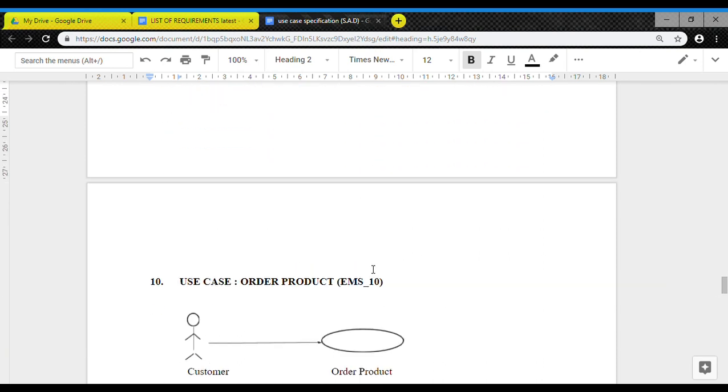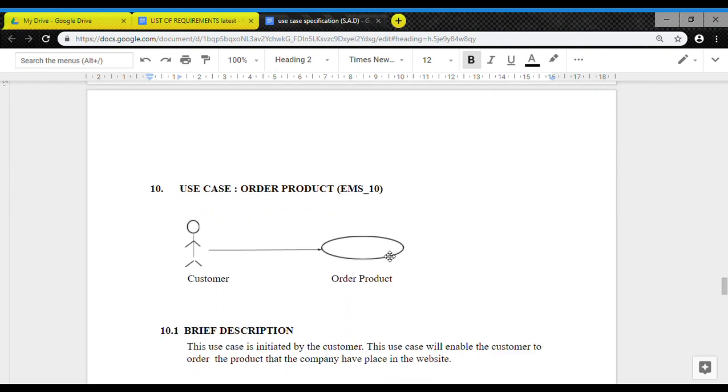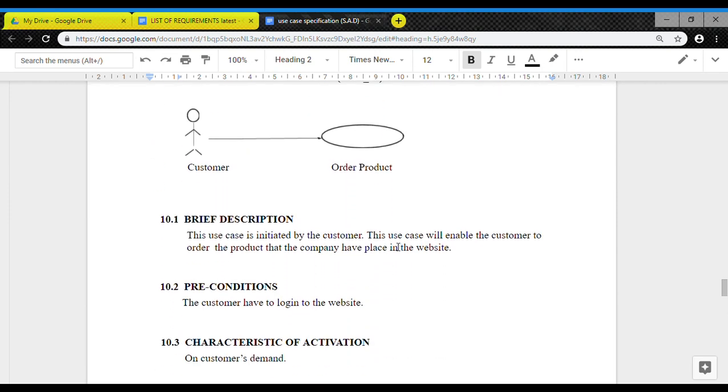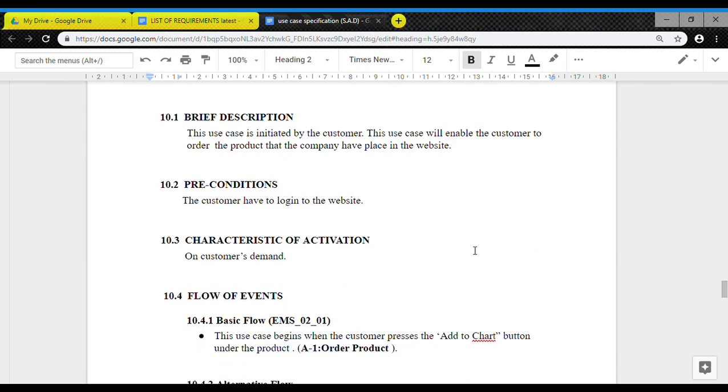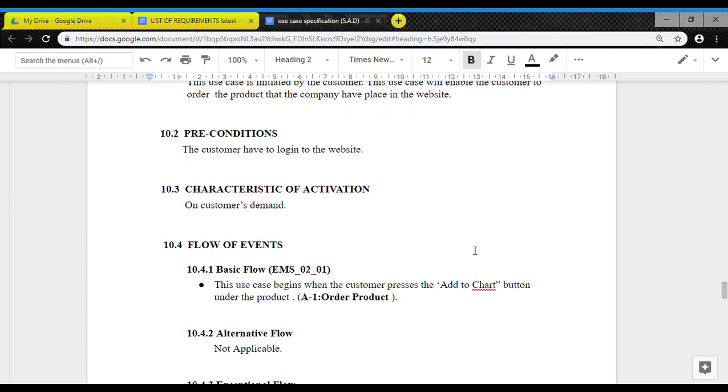The next use case specification for customer is order product. For the brief description, this use case is also initiated by the customer. This use case will enable the customer to order the product that the company has placed on the website. For the precondition, the customer must have logged in to the website. And the characteristic of activation is on customer demand.